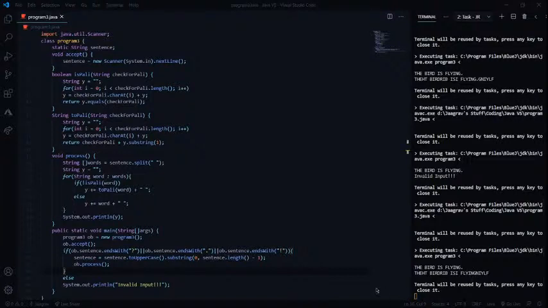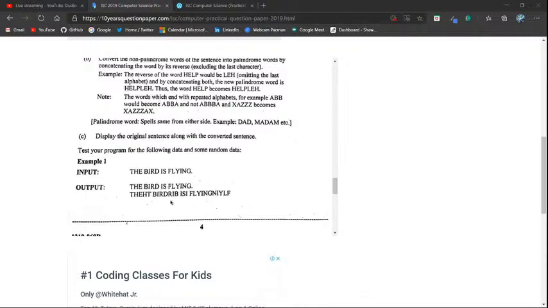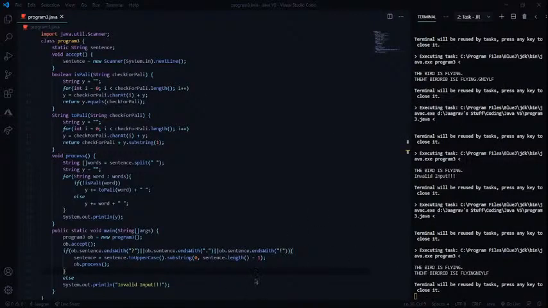So if you see over here, wait, let me show you. You can see that's the output that we've got, and that's exactly what they've got over here as well. So yeah, it means we just solved it, and it took us 53 minutes.